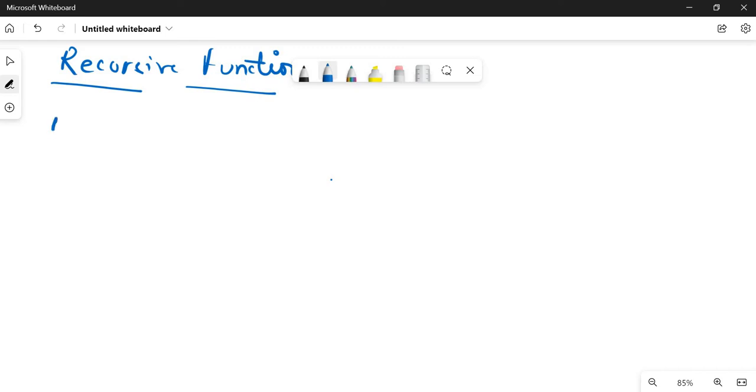So the first question that can be asked in exam is, what is recursive function? I'll cover 2-3 questions from the theory part and then go to the programs.